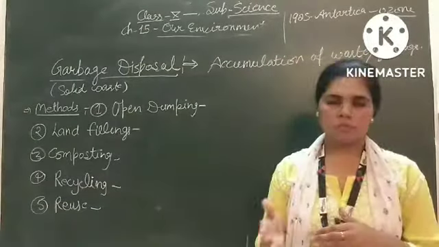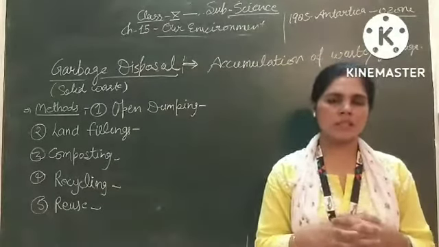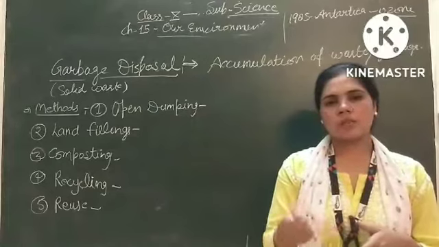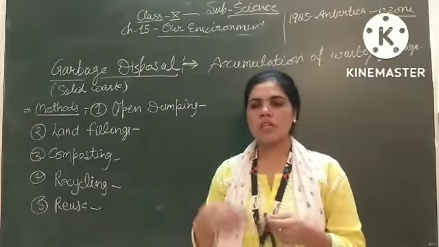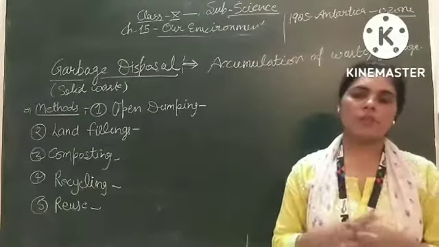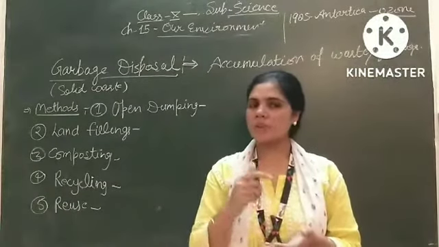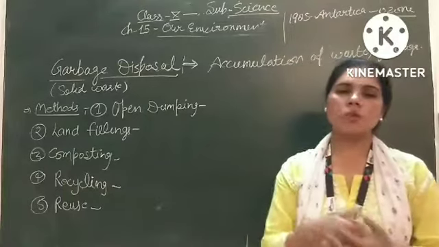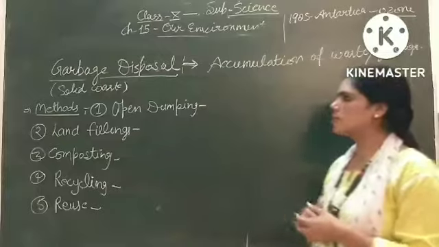Next is recycling. It is useful especially for plastics and metals. We can mold that plastic or metal and make some other things from it. This process is known as recycling. We can reuse that particular garbage. If we buy something in a box, that box we can reuse for other purposes also. So these are some methods for garbage disposal.